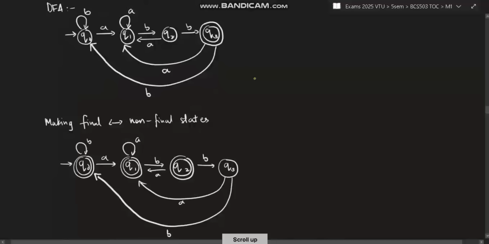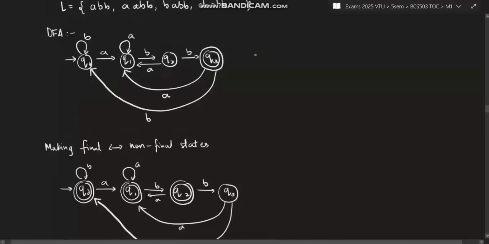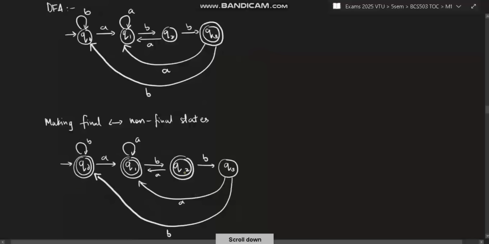Now if you observe, this DFA was for the strings which end with ABB, because it's ending in this final state. Now what you did is reverse this. The reverse means whichever strings were ending with ABB will not be accepted and the rest of the strings will be accepted, which means all the strings which do not end with ABB will be accepted. This is how you solve this type of question.